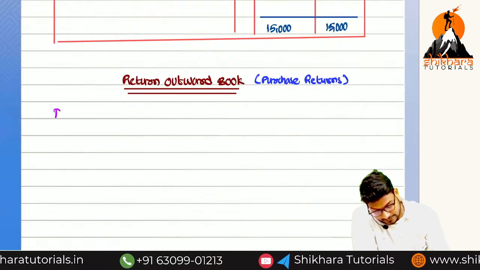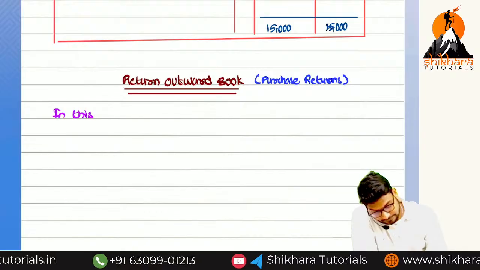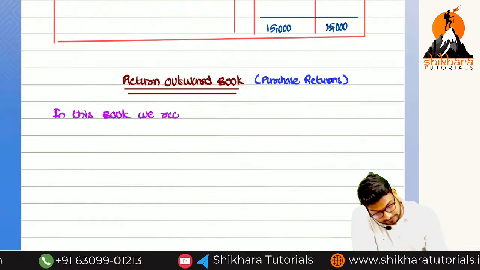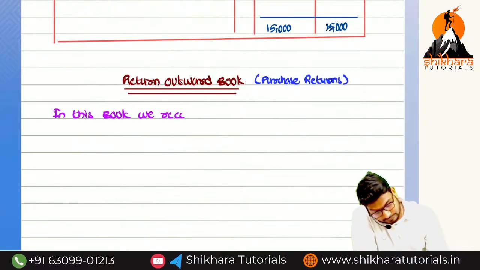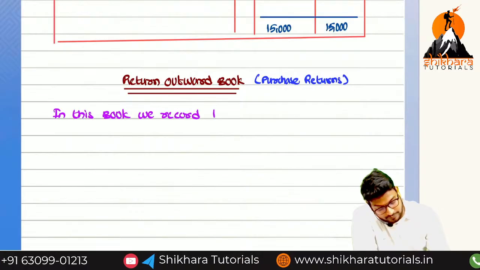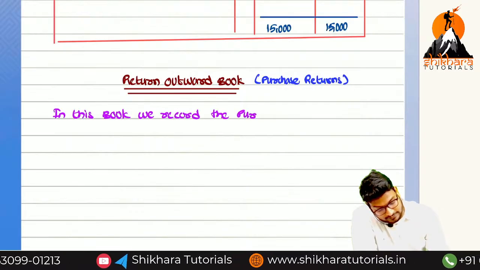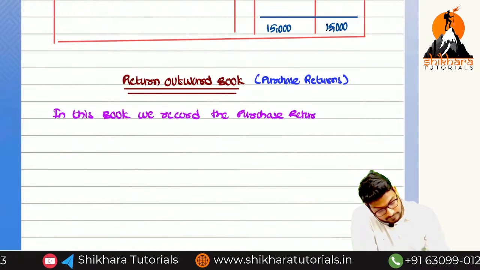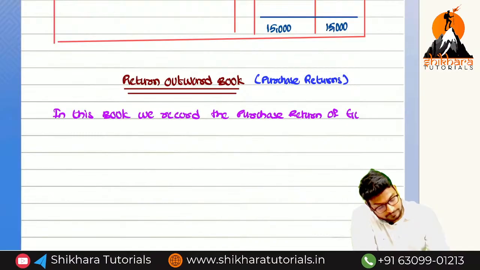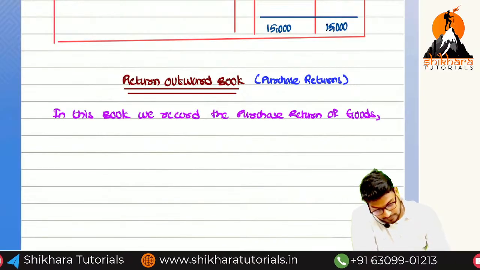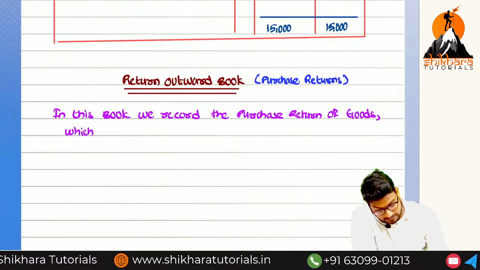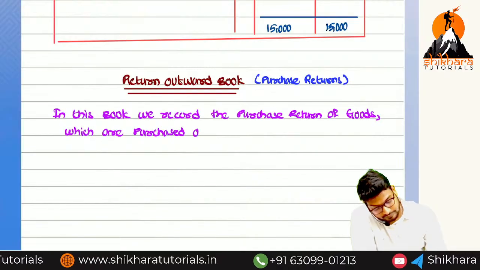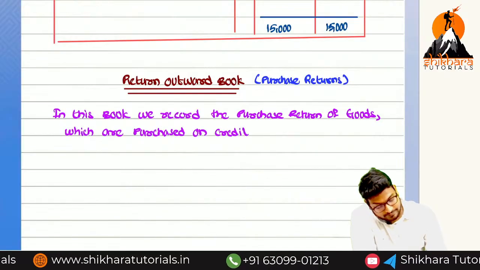In this book, we record the purchase returns of goods, which are purchased on credit basis.